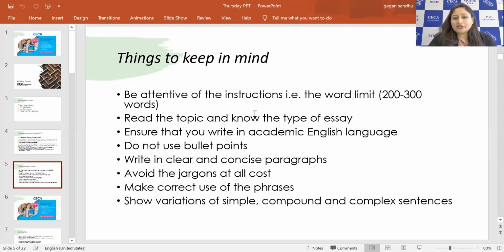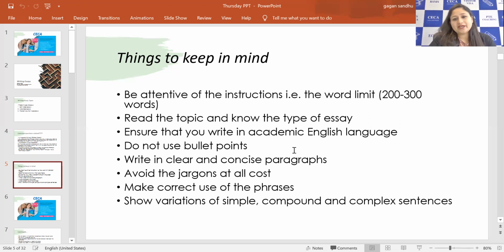So you have to read the topic of the essay, and understanding the type of the essay is very important. So always go through the topic, read what it is asking of you, and according to that, decide which of the 3 categories the essay relates to. And according to that, you select the templates for the essay.